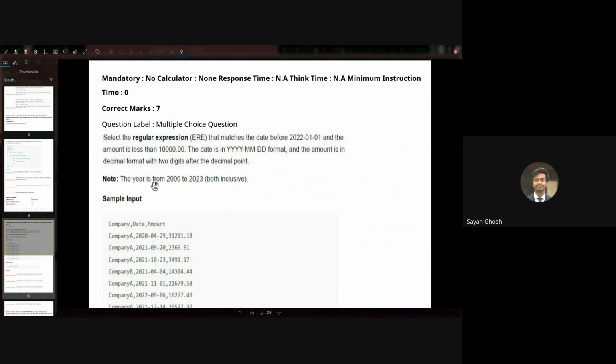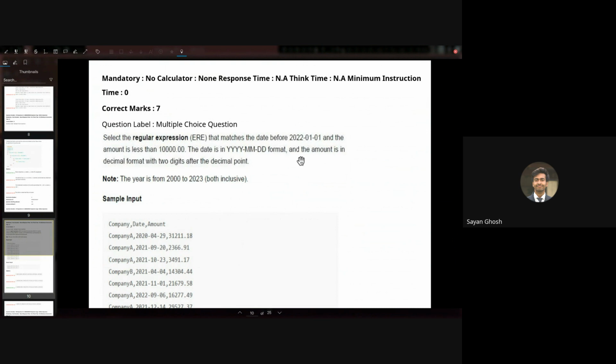Note the year is from 2000 to 2023. So we have to match all those years between 2000 and 2021, because any date before 1st Jan 2022 means the years should be only between 2000 and 2021.